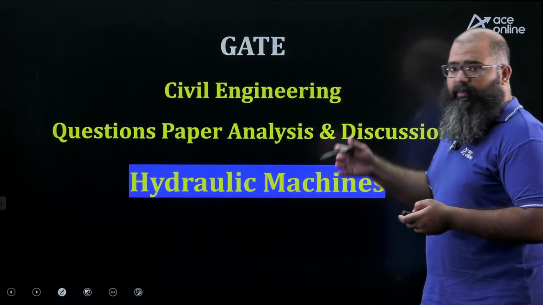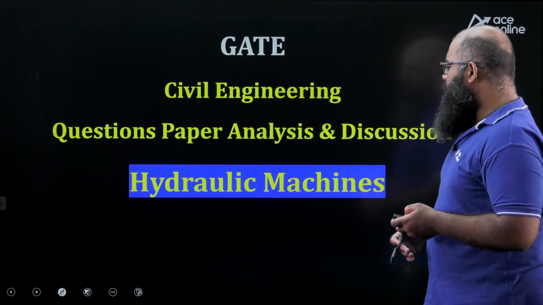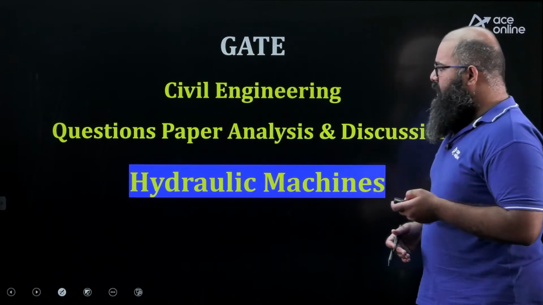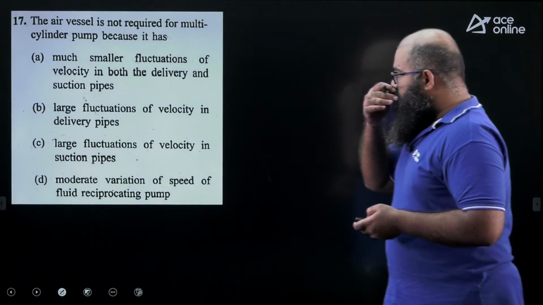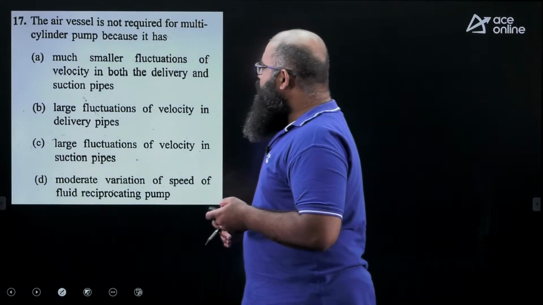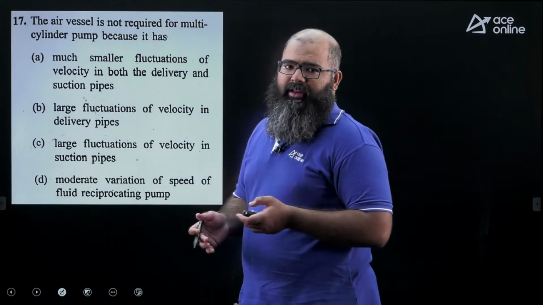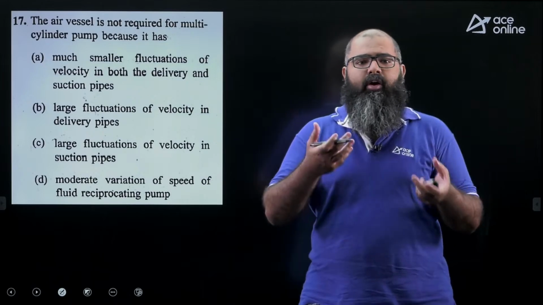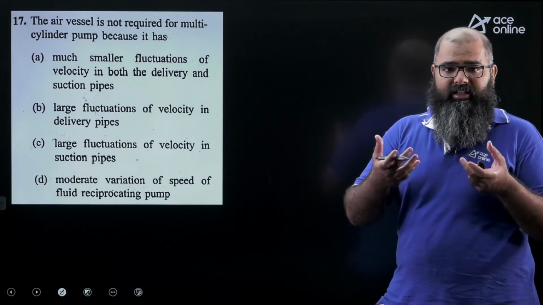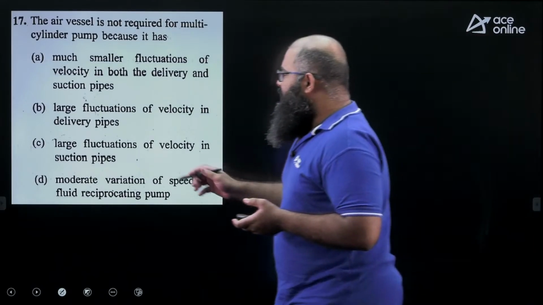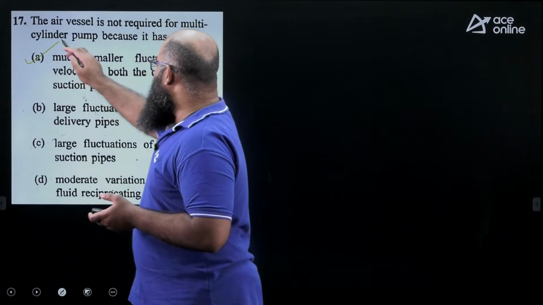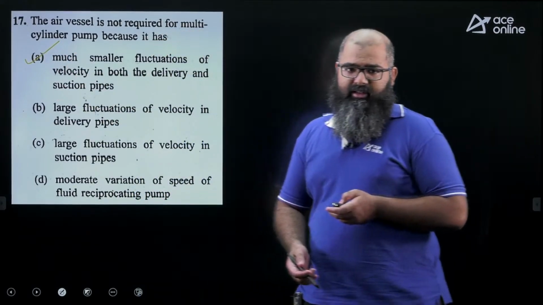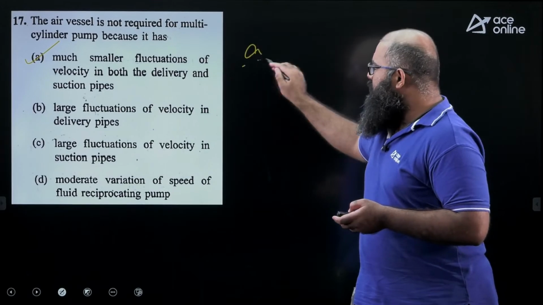These are the questions from FM. One question has appeared from the concept of hydraulic machinery, only one question. The question says the air vessel is not required for multi-cylinder pump because. In the case of multi-cylinder pump, suction and delivery are not taking place at the same time. They are not in sync basically. So in such a case, smaller fluctuation of velocity will take place in both delivery and suction pipes. So answer for this question is option A.